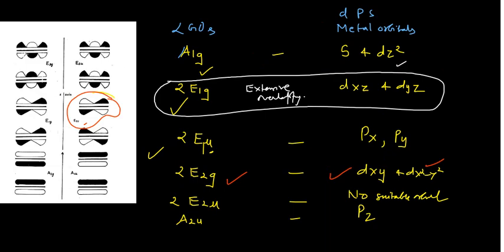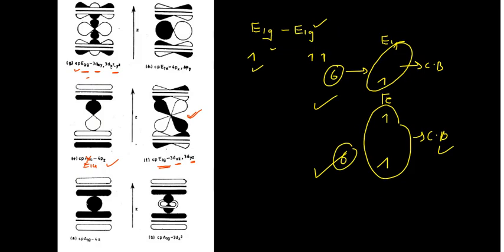Okay, and these metal d orbitals will have different geometry, a1g, e1g, e2g, and I have already told you this one. You see here your metal dxz and dyz would be of e1g geometry, and your 4s orbital would have the a1g geometry as well as the dz square. Okay, and your px and py will have the e1u geometry, and e2g geometry will match with the dxy and dx square minus y square. So on the basis of this one, we have drawn this molecular orbital diagram.